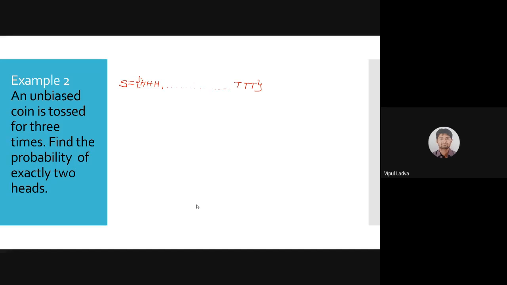On the screen, I have mentioned the sample space. If I'm tossing a coin thrice, the sample space will contain triplets like HHH, HTH, HTT, THH. It will be 8 different outcomes. You all know that. Now I need the probability of getting exactly 2 heads.